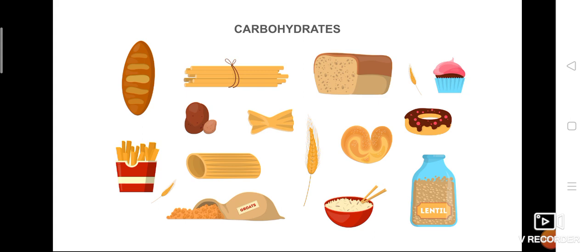Let's start with carbohydrates. Imagine you're having potatoes and you are asked whether they contain carbohydrates or not. What would you say? We don't know whether it contains carbohydrate or not, we are not sure, isn't it? Because just looking at the potatoes doesn't tell us that it is rich in carbohydrates, fats, vitamins, minerals, or proteins. So we are not sure what it contains.